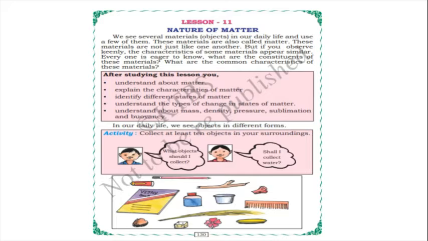In our daily life, we see many objects in different forms. So, collect at least 10 objects in your surroundings. These children are talking. What objects should I collect? The girl asked, shall I collect water? Because we say we see several materials in our daily life, isn't it? So all those materials are called matter.